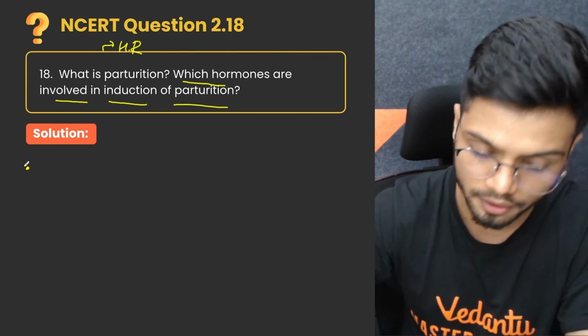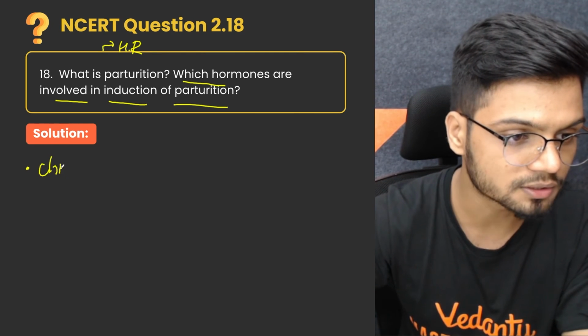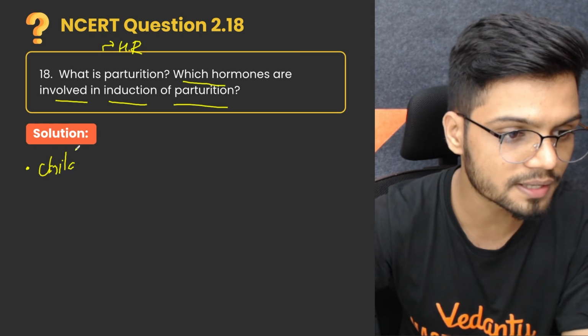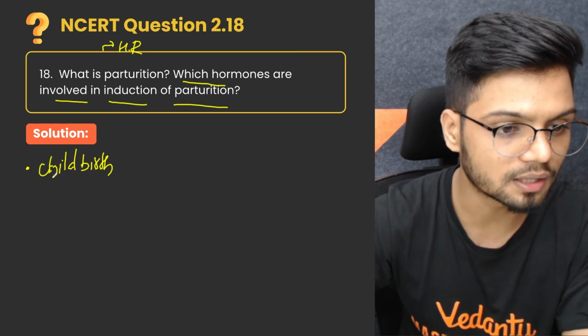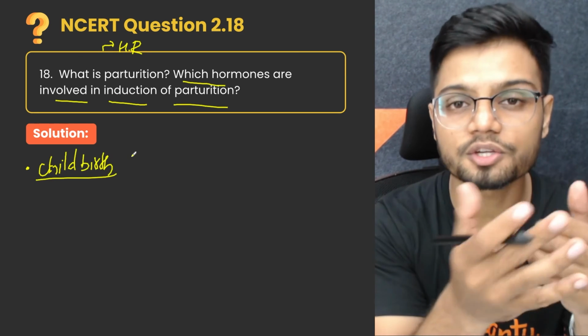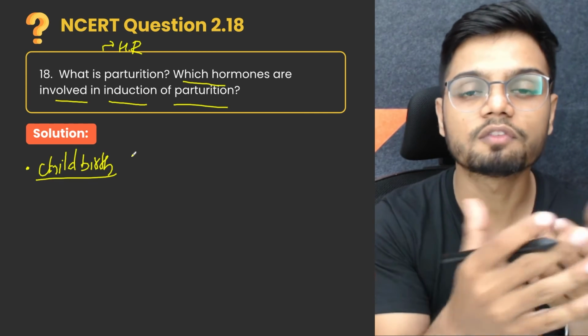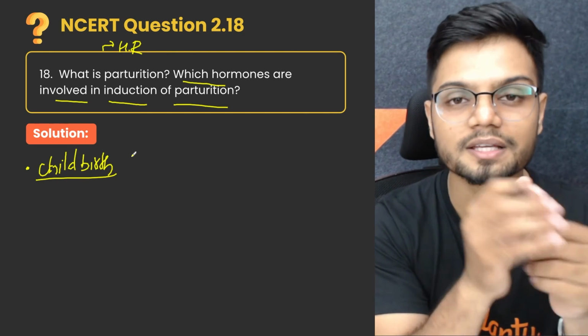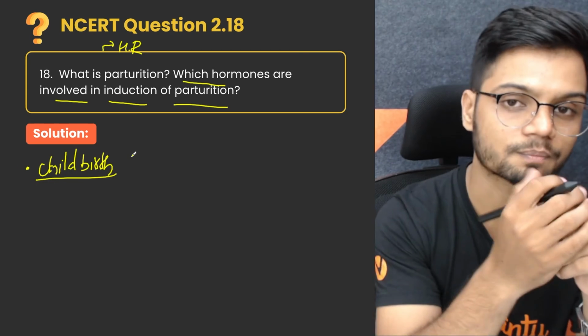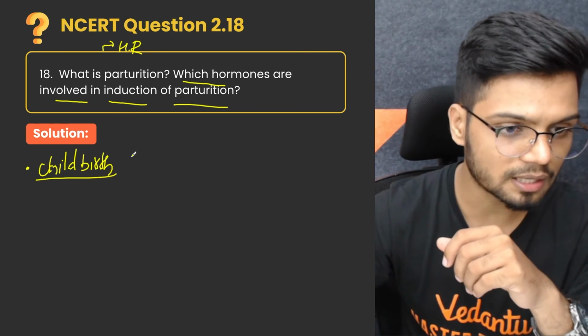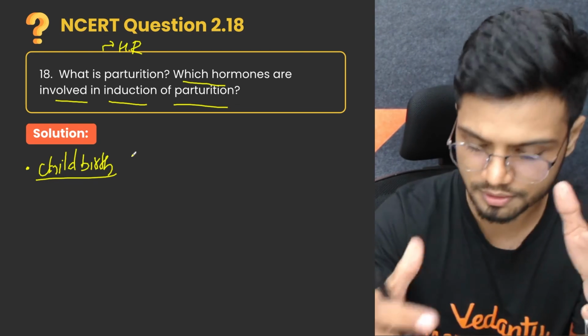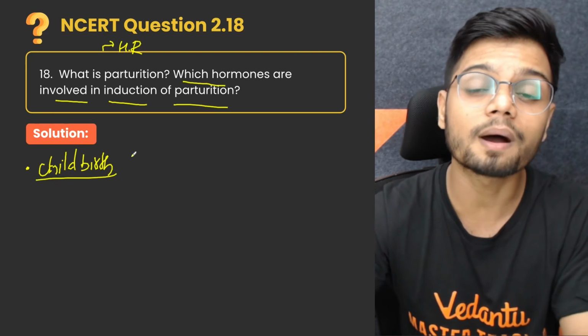It is also called as what? It is also called childbirth. So childbirth and parturition mean the same, that is, delivery of a baby or delivery of the fetus is called parturition. Now the second part of the question is, which are the hormones involved in parturition?